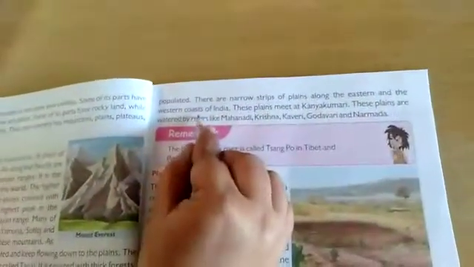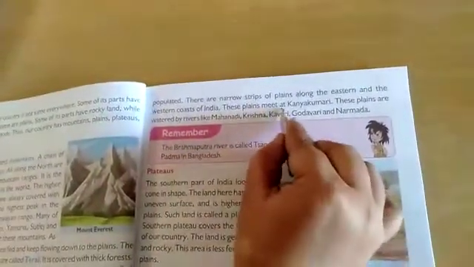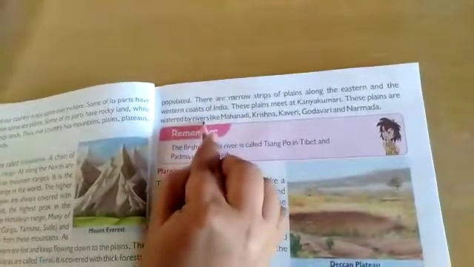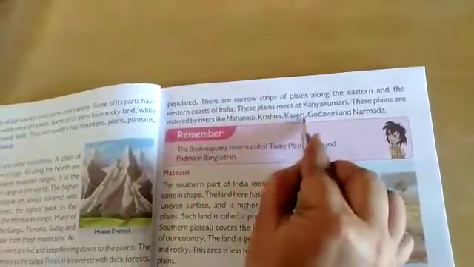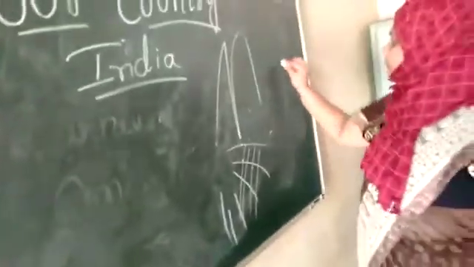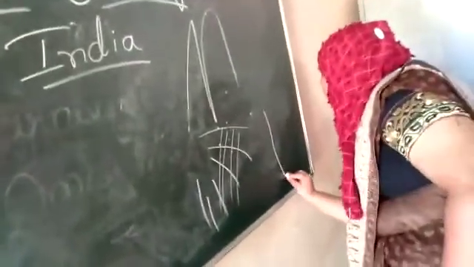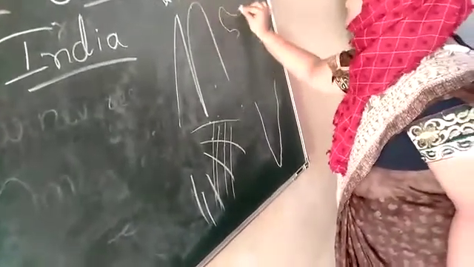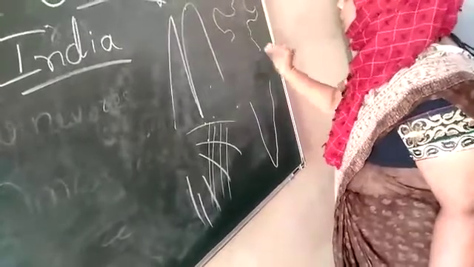There are narrow strips of plains along the eastern and the western coast of India. These plains meet at Kanyakumari. These plains are watered by rivers like Mahanadi, Krishna, Kaveri, Godavari and Narmada. See, plains are here. This one is the southern part of India and this one is the northern part of India, you think.